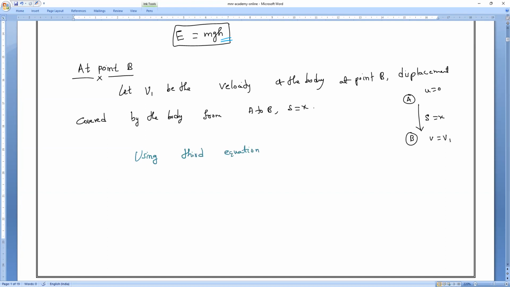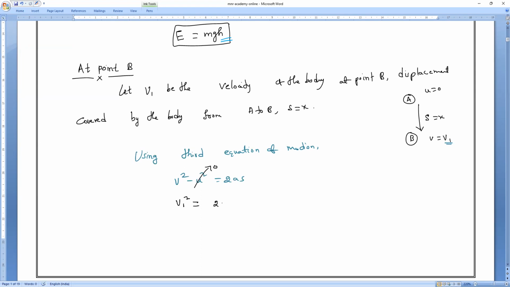Am I right or wrong? If you want to calculate the kinetic energy, we need to know the velocity. Yes or no? Yes. So, the third equation of motion: V square minus U square is equal to 2aS. What is the initial velocity? Initial velocity is 0, final velocity is V1.